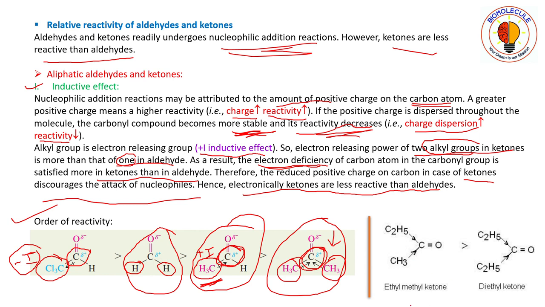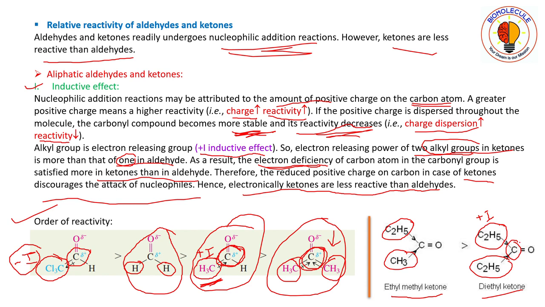We can take an example in ketones also, ethyl methyl ketone and diethyl ketone. Here one ethyl group is present and one methyl group, but here two ethyl groups are present. Ethyl groups have much more electron releasing tendency as compared to methyl groups. So here the carbonyl carbon will be much more.